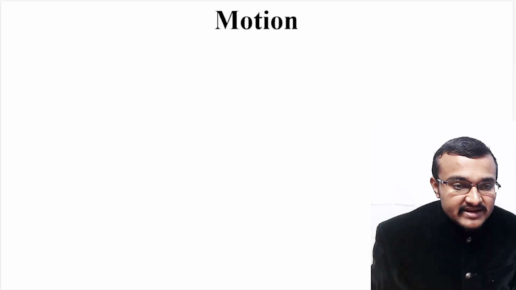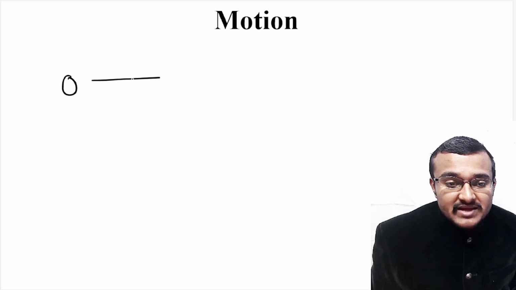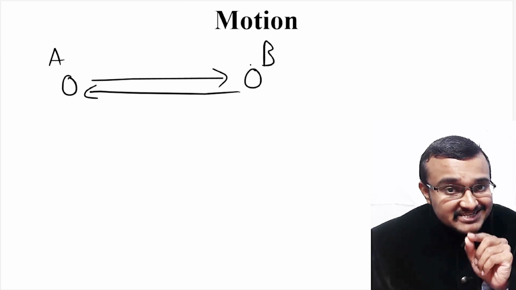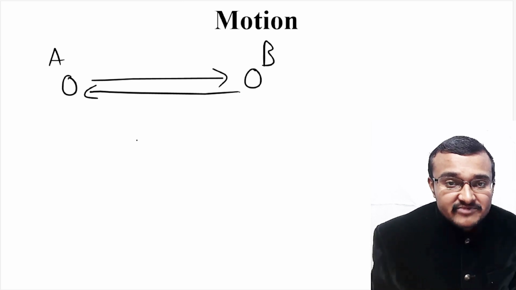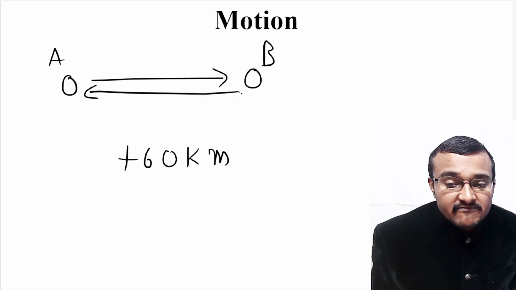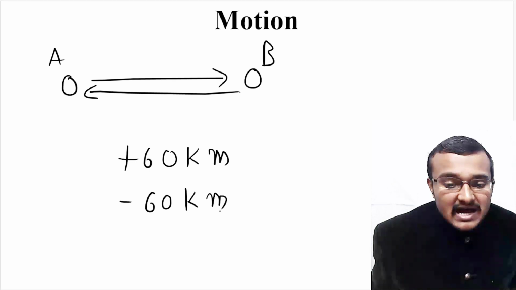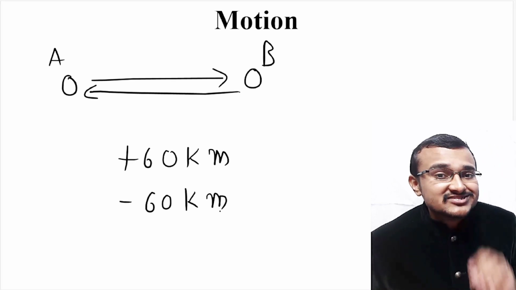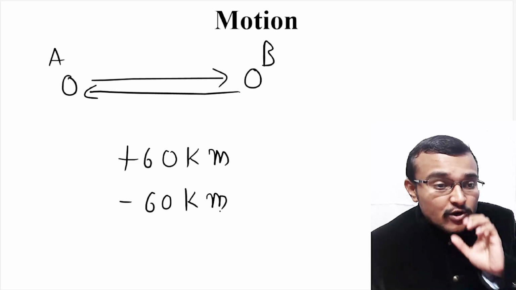So that's why when a particle starts from A and it reaches D and again it comes back to position A, here displacement will actually have direction also. So that means when traveling from A to B, it has plus 60 kilometer, and when it has reached from B to A, it is actually minus 60 kilometer. Of course, it cannot be minus. So here minus and plus are just giving you an idea of direction.